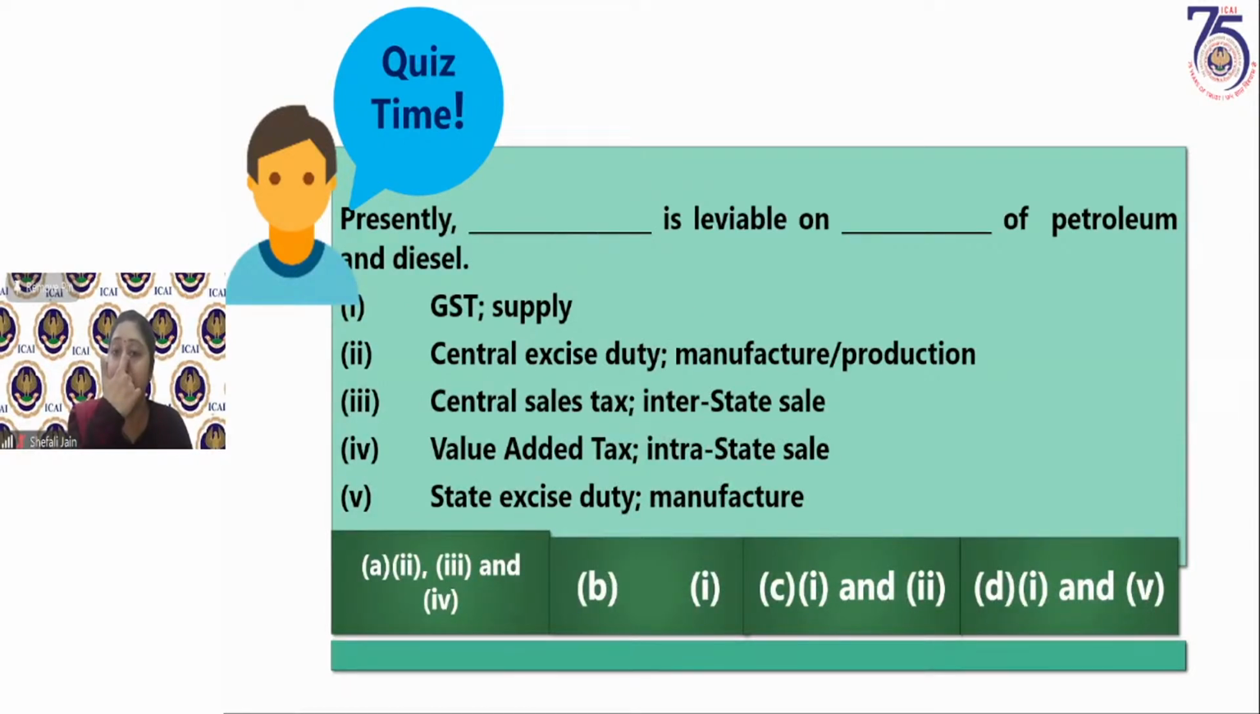Presently, dash is levied on dash of petroleum and diesel. So is it GST or supply? Then central excise duty is leviable on manufacture or production. Central sales tax is leviable on interstate sale of petroleum and diesel. VAT is leviable on intrastate sale. And state excise duty is leviable on manufacture of petroleum or diesel. So which of these options is correct?